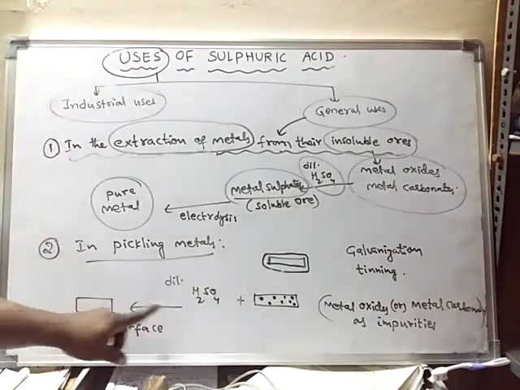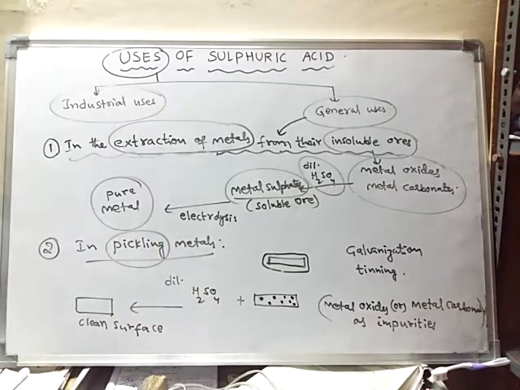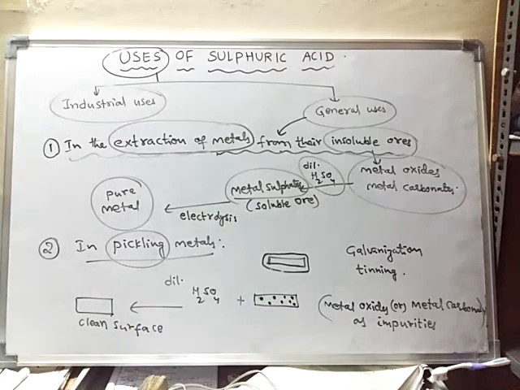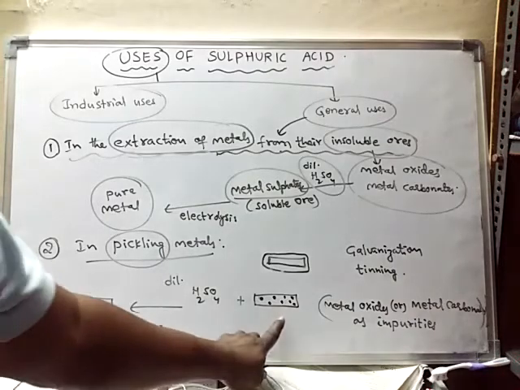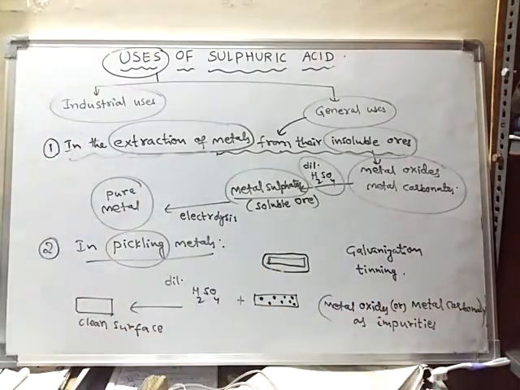This process is called pickling of metals. Pickling of metals is the process of cleaning the surface of the metals to remove impurities like metal oxides or metal carbonates. Why should we clean the surface of the metal?